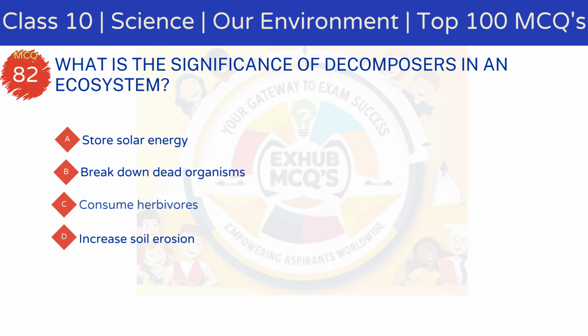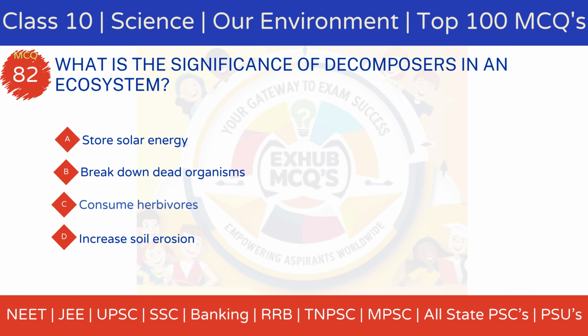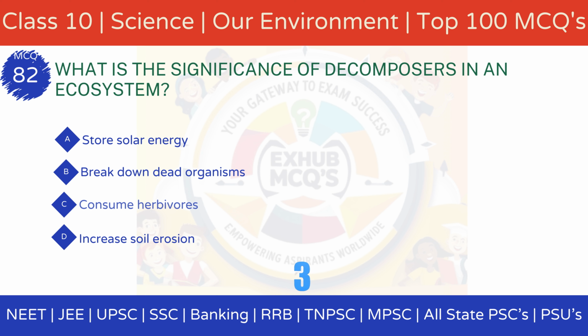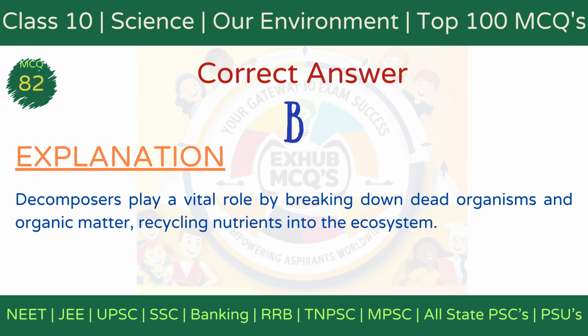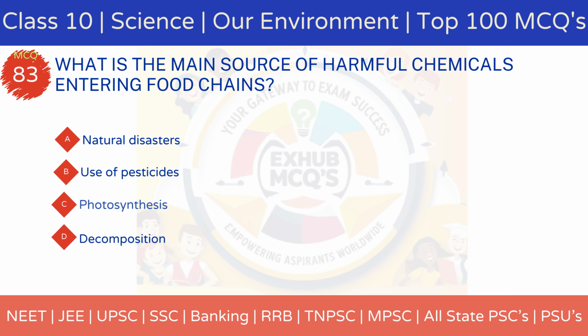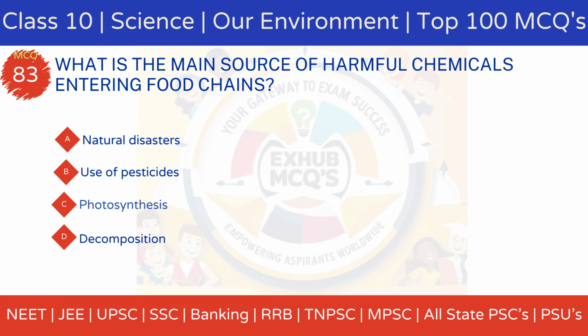MCQ 82. What is the significance of decomposers in an ecosystem? Option A, store solar energy. Option B, break down dead organisms. Option C, consume herbivores. Option D, increase soil erosion. The correct answer is option B, break down dead organisms. Explanation: Decomposers, such as bacteria and fungi, break down dead plants and animals, recycling nutrients back into the soil and maintaining ecosystem balance.